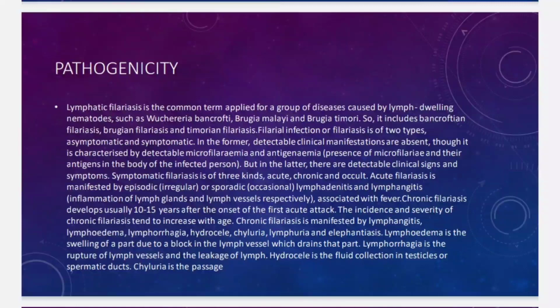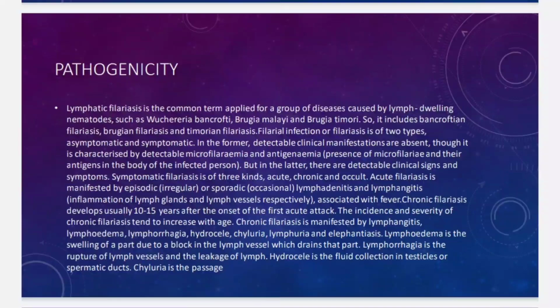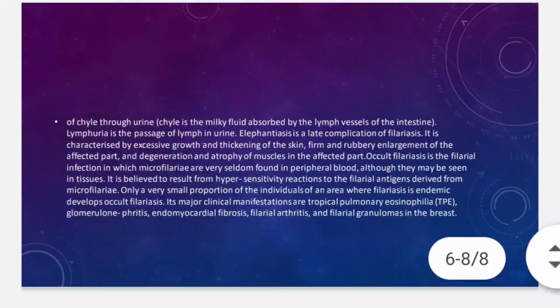Symptomatic filariasis is of three kinds: acute, chronic, and occult. Acute filariasis is manifested by episodic or sporadic lymphadenitis and lymphangitis associated with fever. Chronic filariasis develops usually 10 to 15 years after the first acute attack. The incidence and severity of chronic filariasis tend to increase with age. Chronic filariasis is manifested by lymphadenitis, lymphedema, lymphorrhagia, hydrocele, chyluria, lymphuria, and elephantiasis.